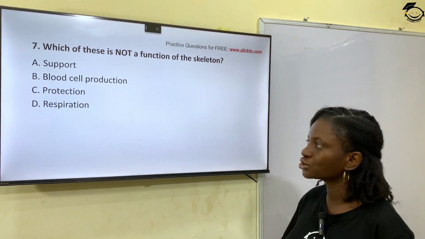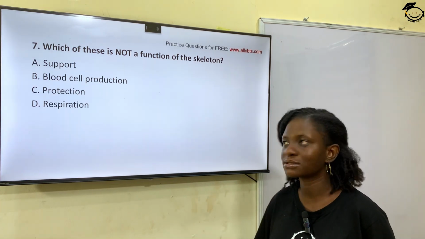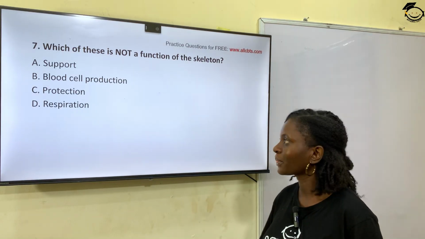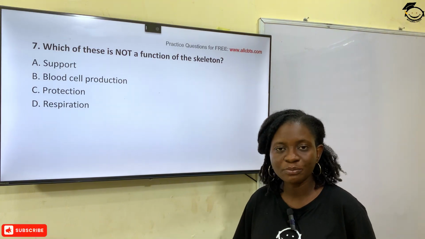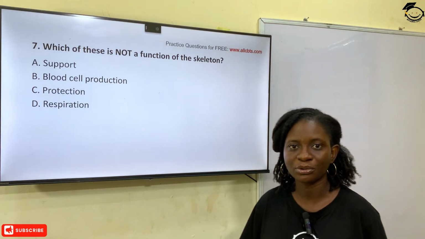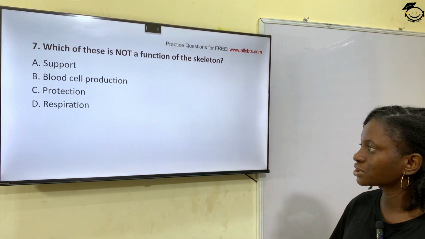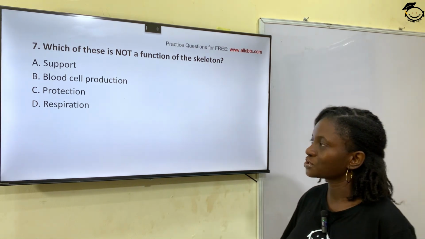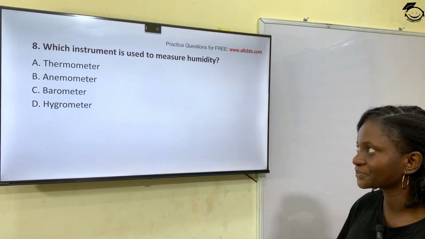Looking at the functions of the skeleton, option A is a function of the skeleton, it supports the body. Option B, blood cell production through bone marrow. And option C, the skeleton also protects the body, especially the brain. Option D does not have to do with a function of the skeleton. So the correct answer is option D, respiration.